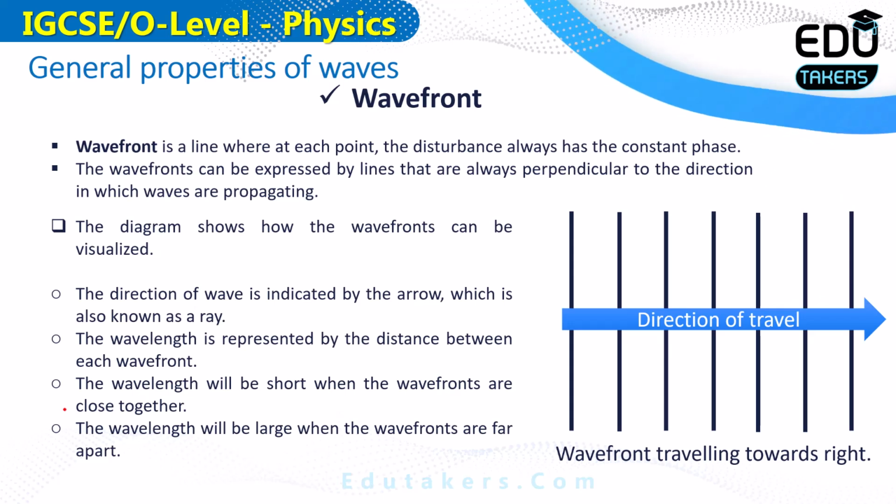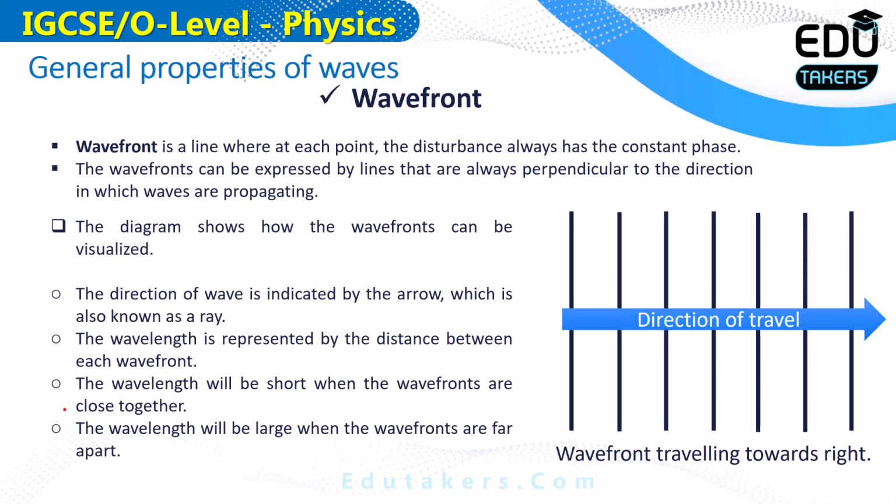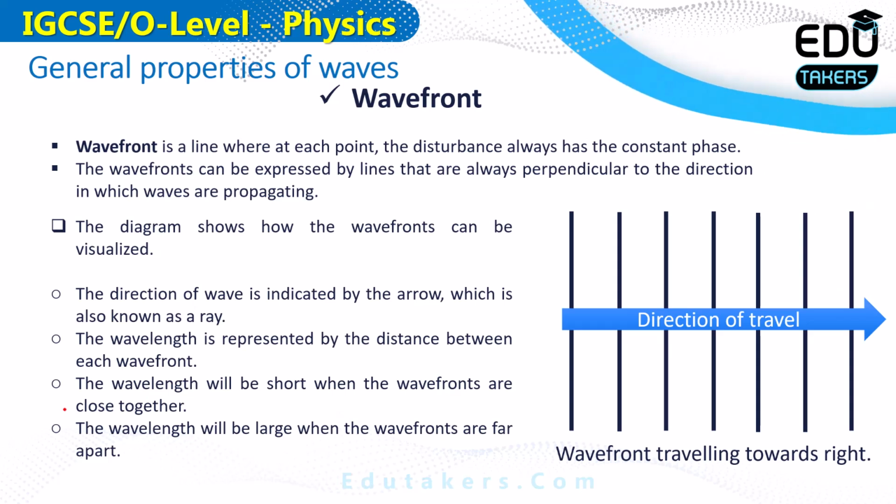If the lines are horizontal, they remain horizontal, and if the lines are parallel, they always remain parallel. So the wavefront is the line where at each point the disturbance has the constant phase, meaning that the disturbances are always parallel to each other. The direction of travel of the wave is towards the right, and the wavefronts are vertical.